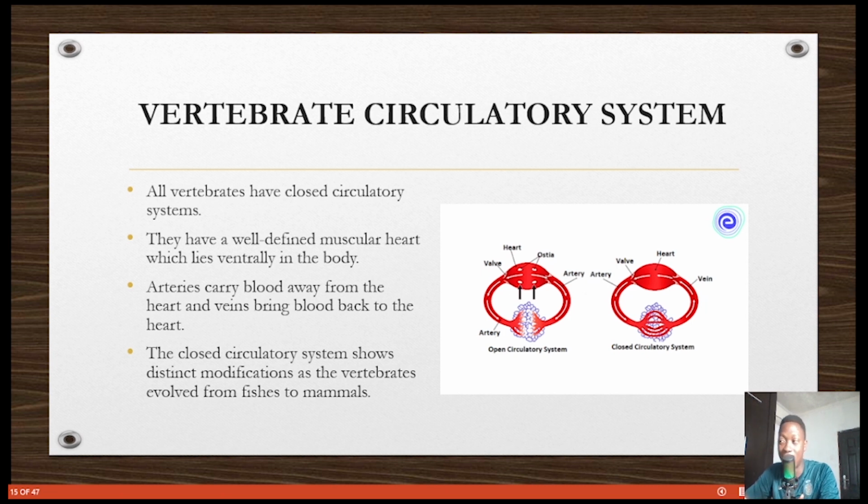Like when your heart is pumping, if you put your hand on your chest now, you can feel your heart going doom, doom. So arteries carry blood away from the heart, as we have mentioned earlier. Arteries carry blood from the heart to every cell of the body, and then veins bring back the blood to the heart. The closed circulatory system happens in vertebrates and even some phyla like phylum Annelida. You know what phylum Annelida is and the organism there.